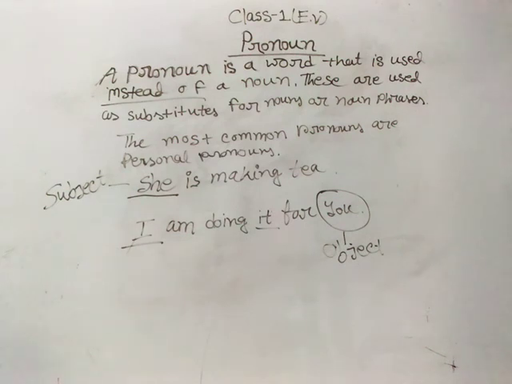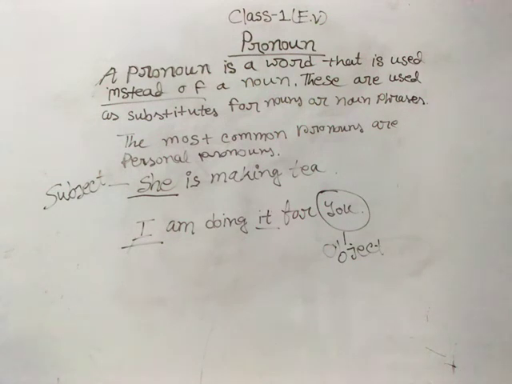I'm not going to give you any test on pronouns right now. So here, see, at the very beginning "she" is a pronoun, and in the first sentence the pronoun is working as subject. In the second sentence "you" is a pronoun, and here a pronoun is working as an object too. So that's all for today.